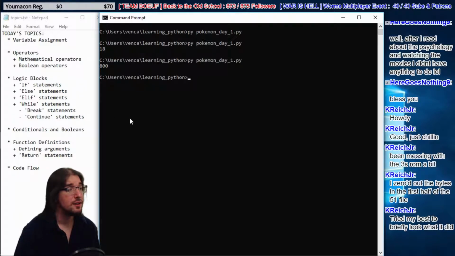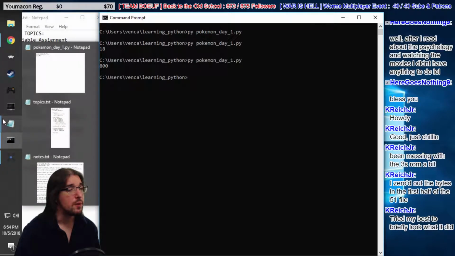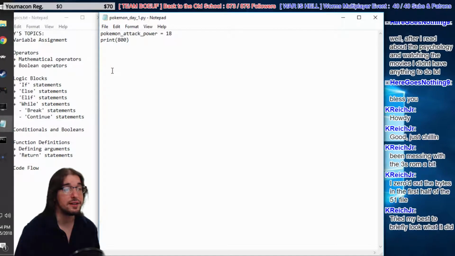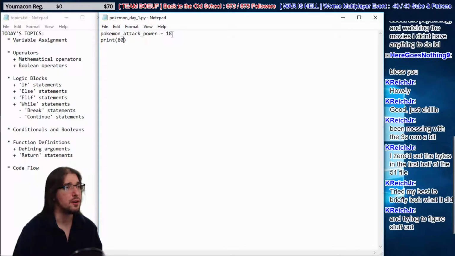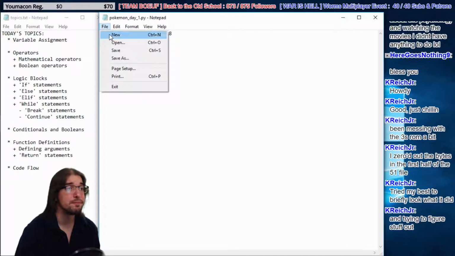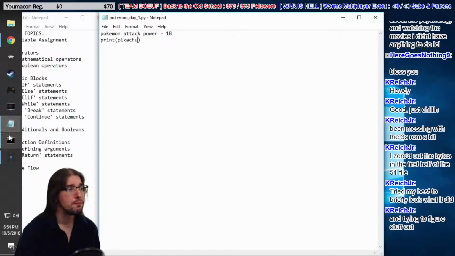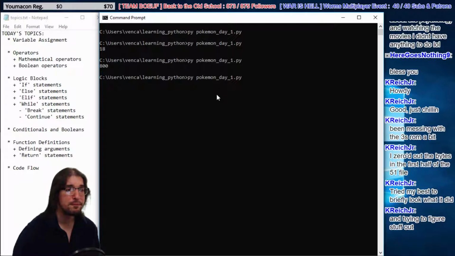Now let's try and print off something else. We've been using a lot of integers, right? That's to say a whole number like 18 or 800, an integer number. Let's try to print off Pikachu. See if we can print off the word Pikachu here. Okay, let's try this program now.